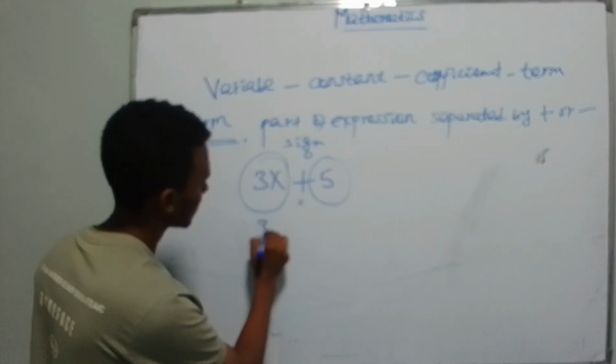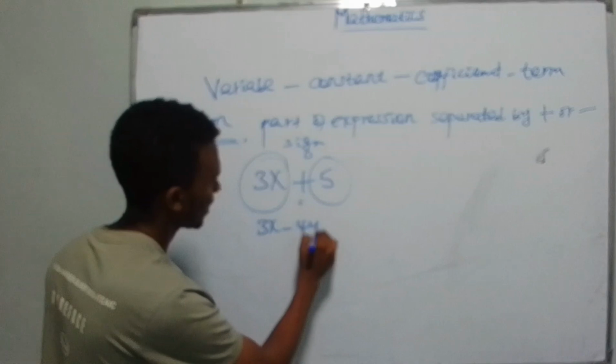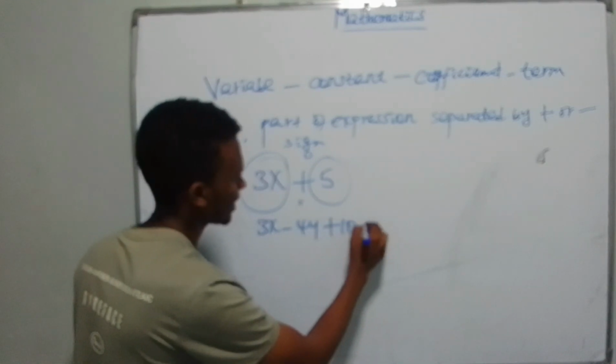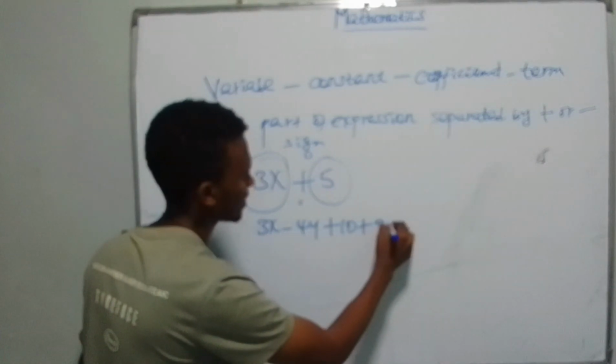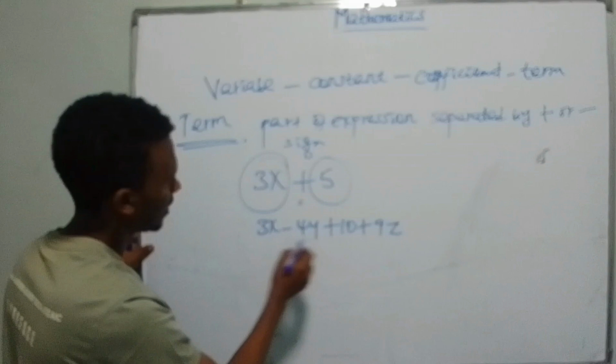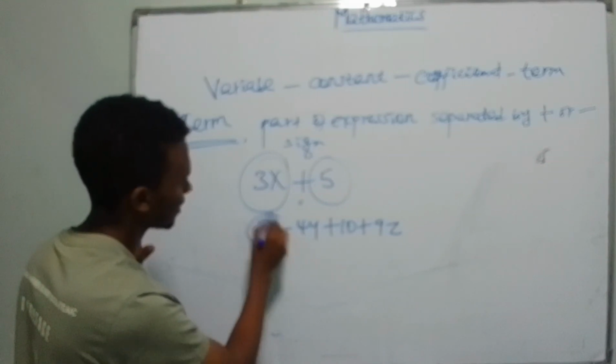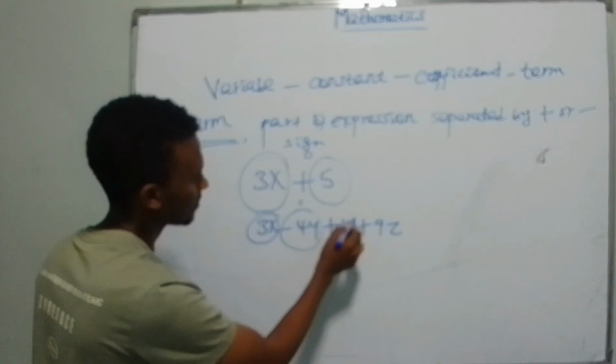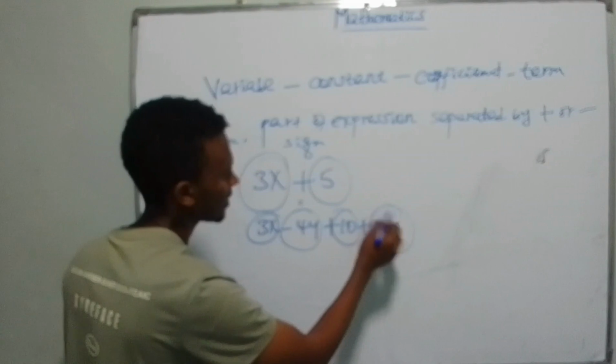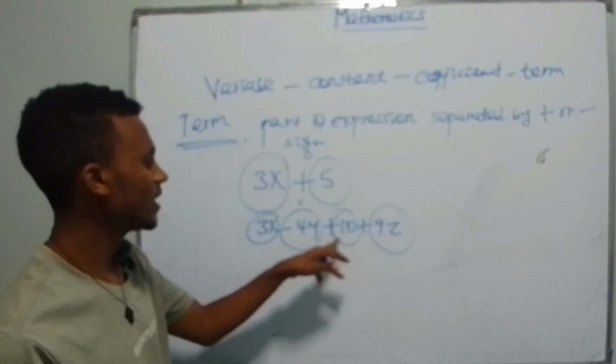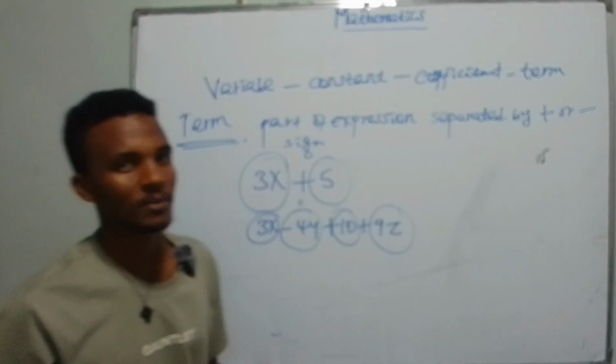Another example, if you take 3x minus 4y plus 10 plus 9z, 3x is a term, minus 4y is a term, 10 and 9z are all terms. They are separated by this plus and minus sign.